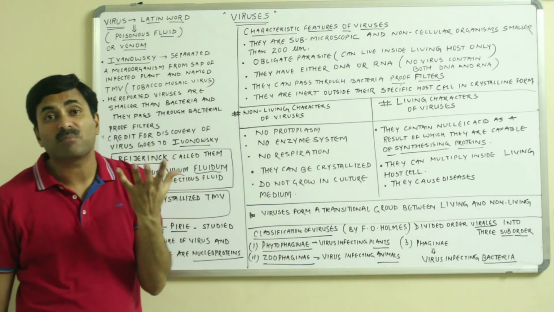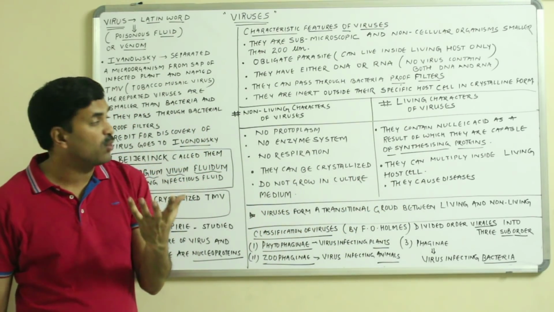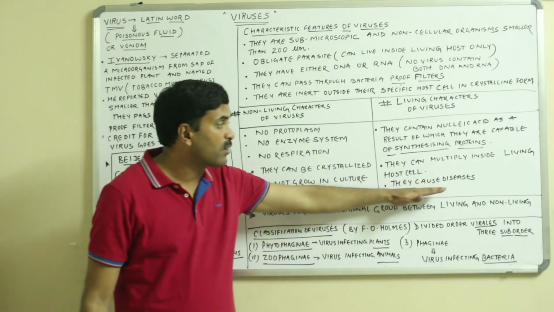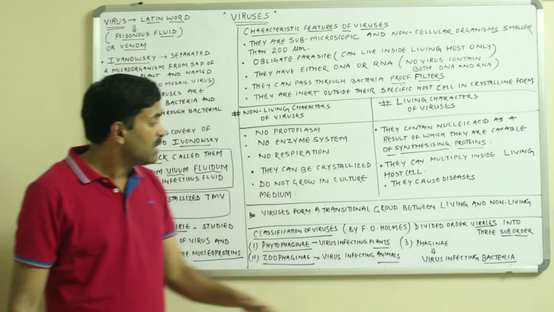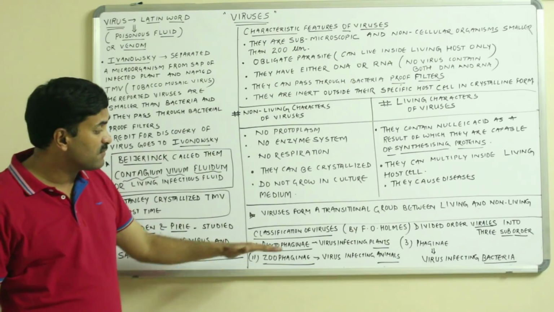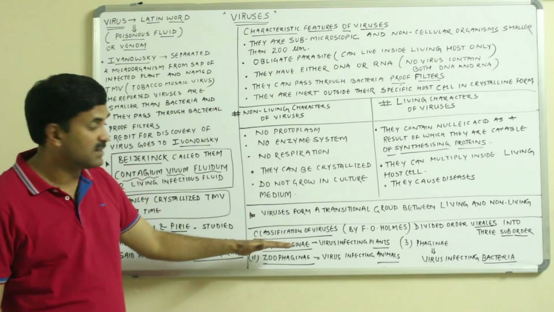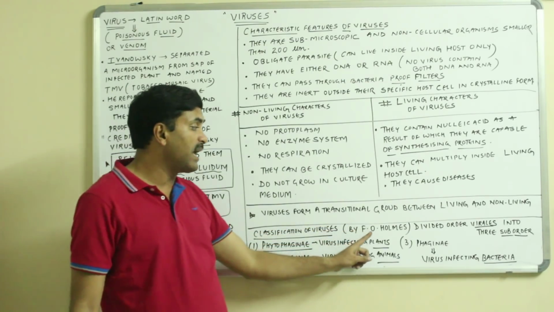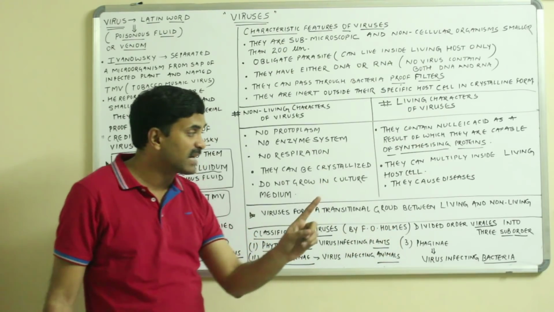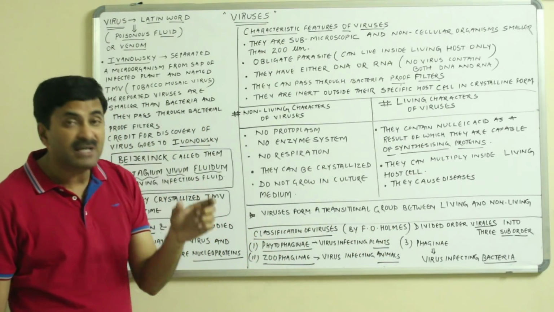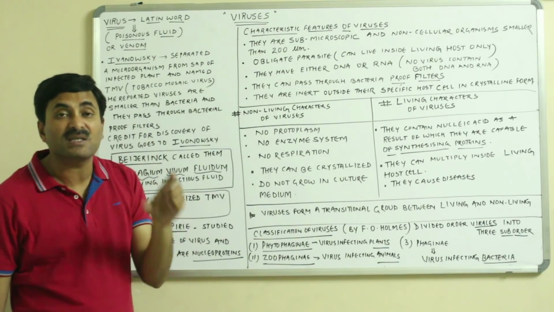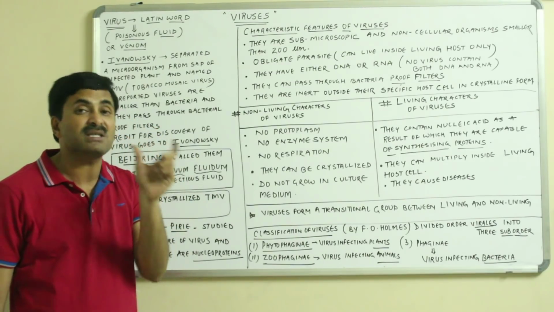As we know very well, there are many viral diseases which are actually caused by viruses. Now, when we are talking about viruses, we must know about the classification of viruses. There was a scientist whose name was F.O. Holmes. F.O. Holmes was a scientist who divided the order Virales into three suborders.